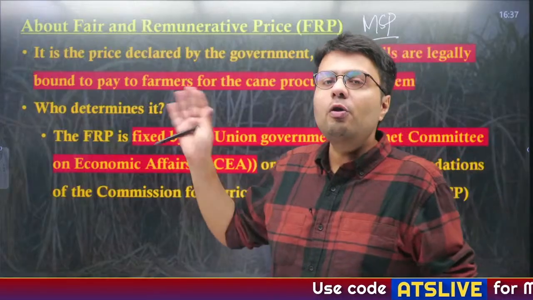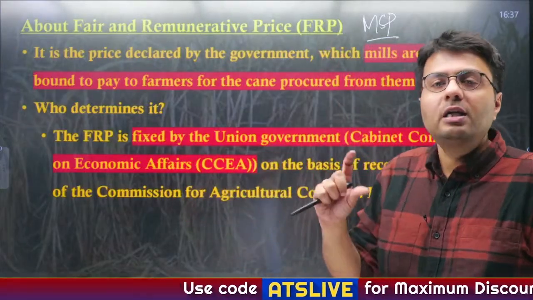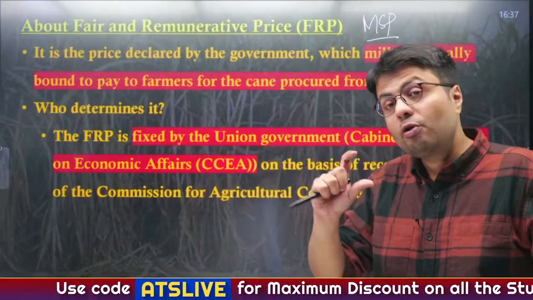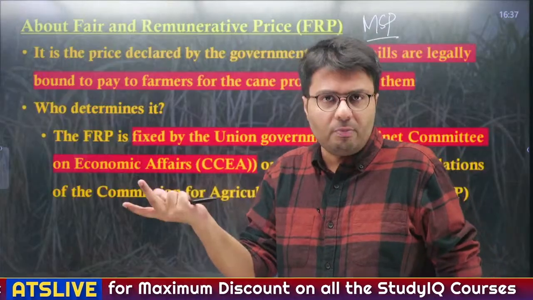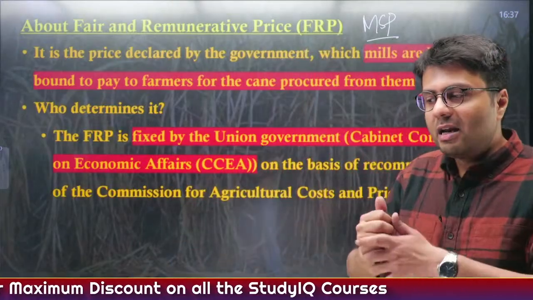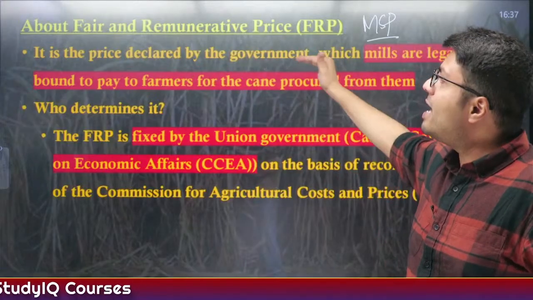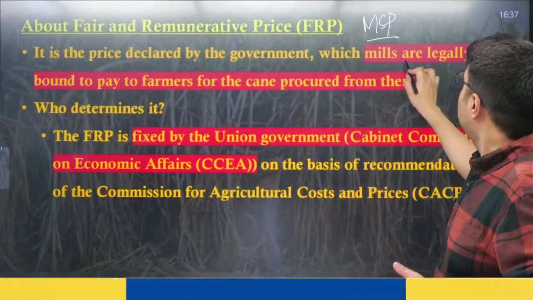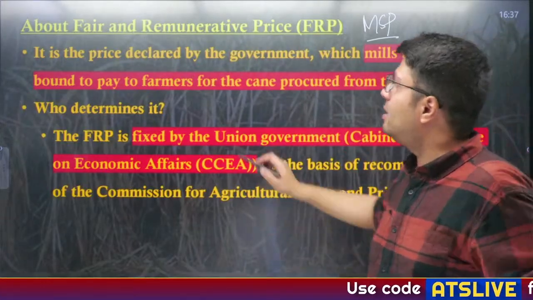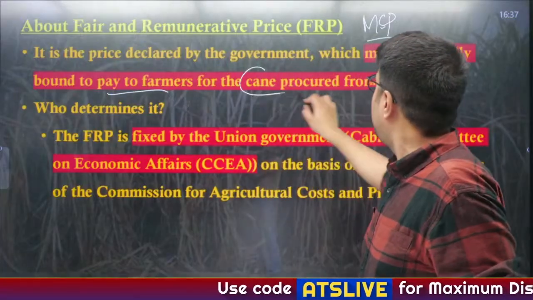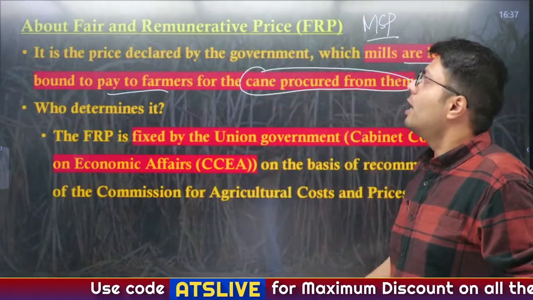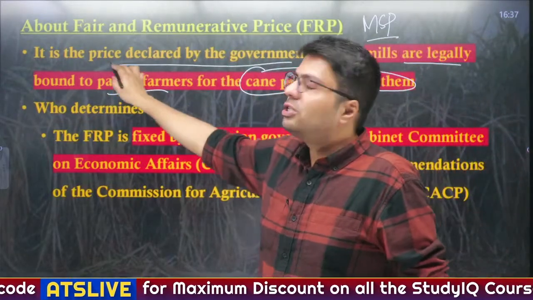But the procurement of sugarcane is not done by any government agencies. Rather, procurement of sugarcane is done by the sugar mills, right? So the certain amount of money that sugar mills are required to give to the farmers is called the fair and remunerative price. And this is the legally bound money that should be paid to the farmers for their cane procured by the sugar mills, right? And it is the price which is declared by the government.